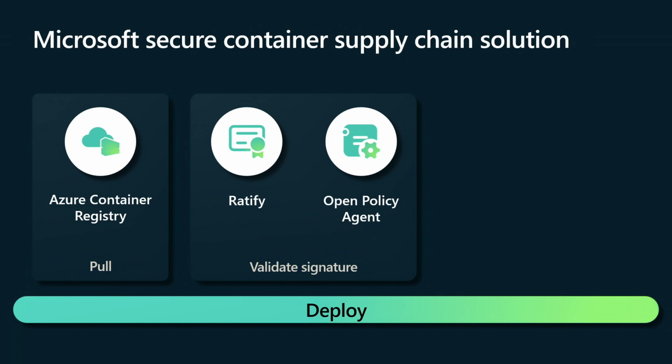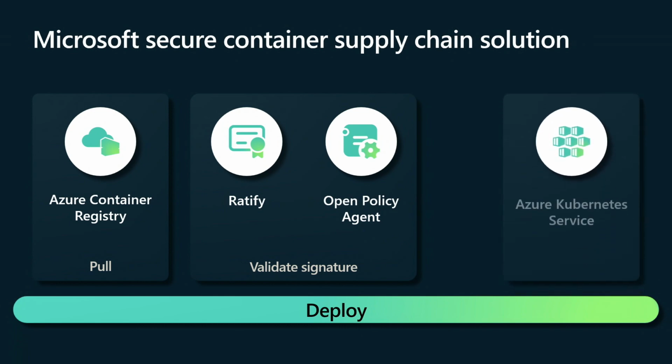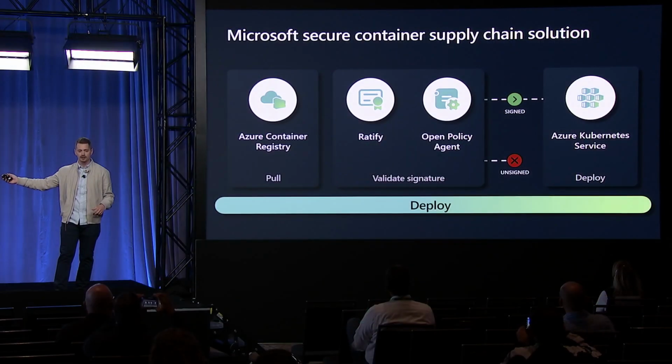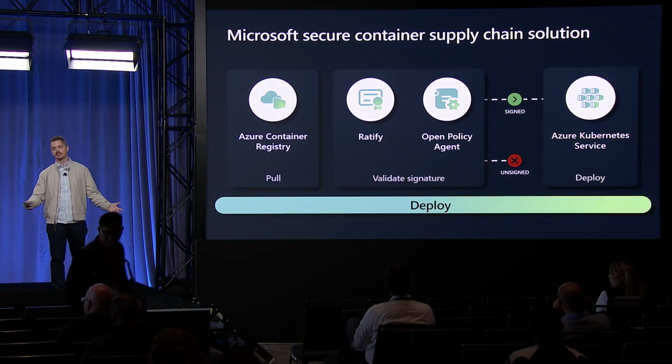And then there's two additional open source tools that can help provide that governance: Ratify and Open Policy Agent. And these will work to validate the signatures that are on those images and prevent them or authorize them to be deployed to your Kubernetes cluster. And so if your image has a signature, it'll get approved and it'll deploy. If it does not have a signature, it's going to get denied.